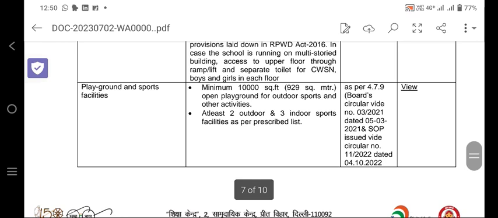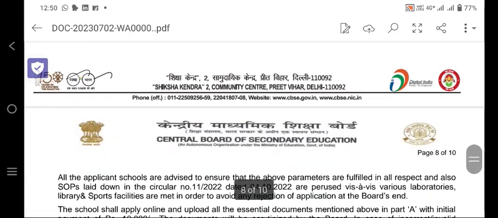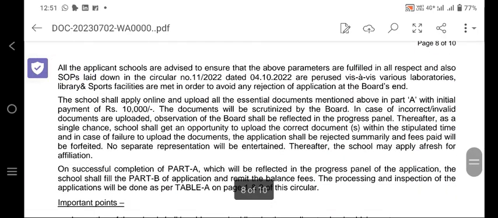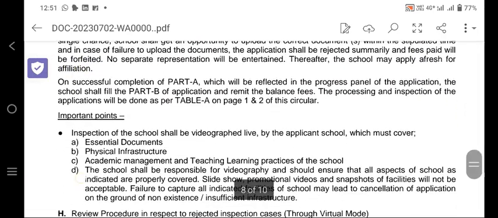Playground, what will be the playground? Minimum 10,000 square foot open playground for outdoor sports and other sports, that means 929 square meter. At least 2 outdoor and 3 indoor sports facilities as per the prescribed list will be provided. So these are the things that should comply.